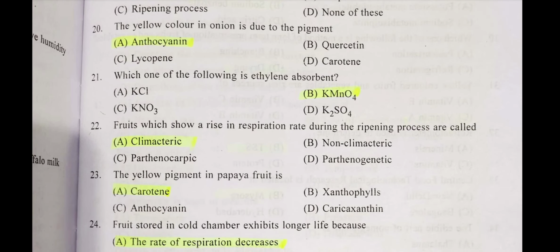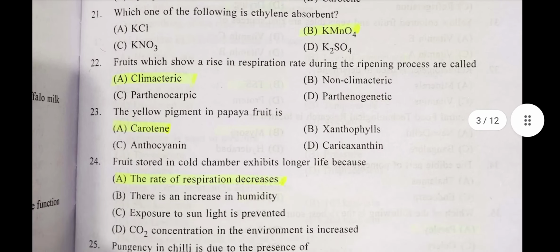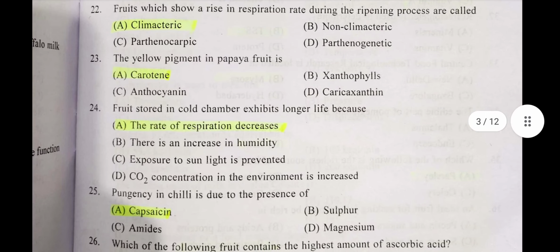Fruit which show a rise in respiration rate during the ripening process are called climacteric. Question number 23. The yellow pigment in papaya fruit is carotene. Question number 24. Fruit stored in cold chamber exhibit longer life because the rate of respiration decreases.